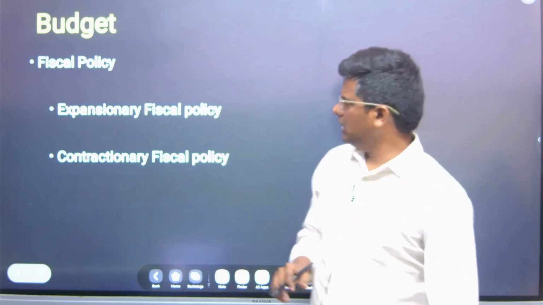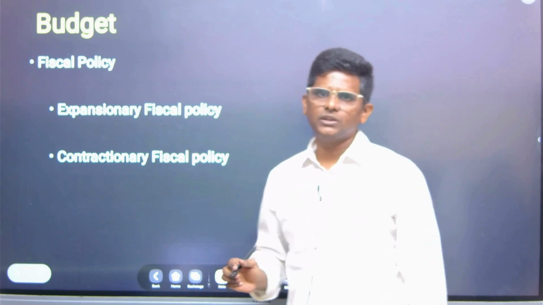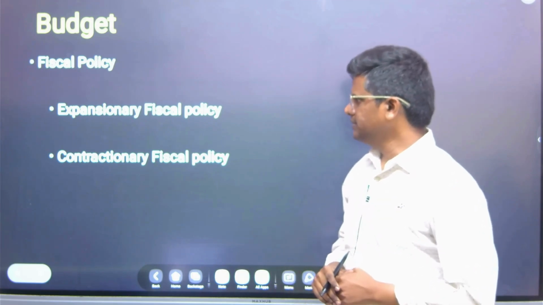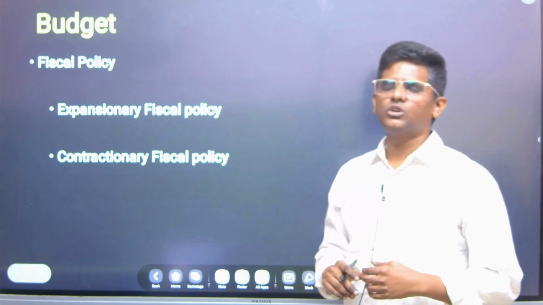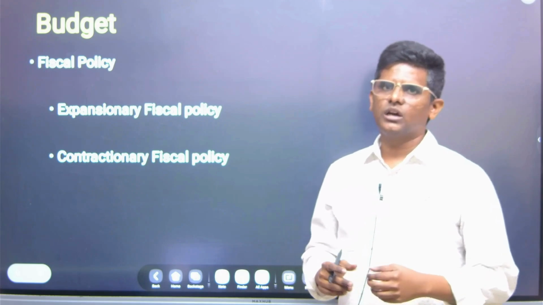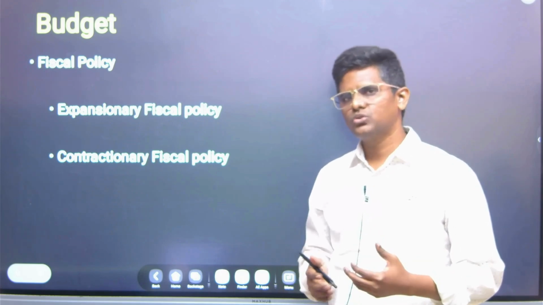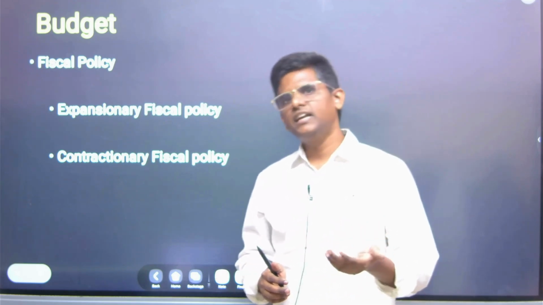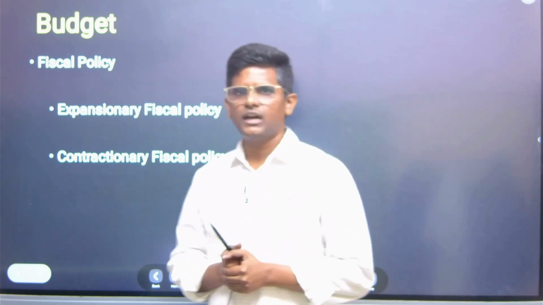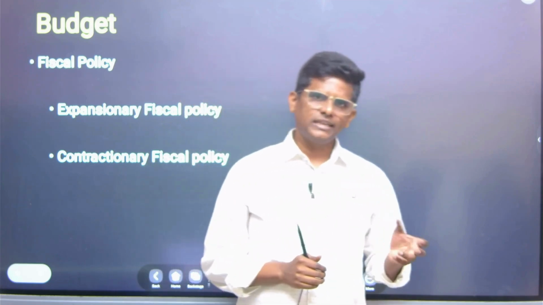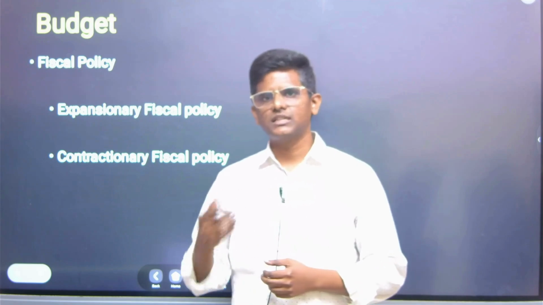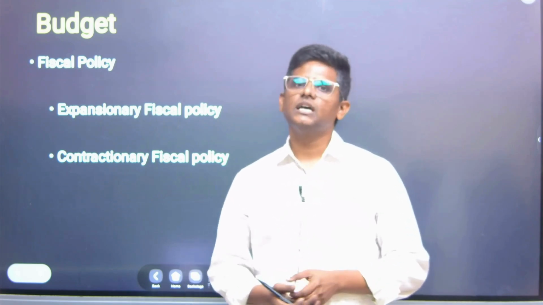So you have expansionary fiscal policy. In expansionary fiscal policy, basically, government wants to spend more. Suppose recession is there, like the Great Depression in 1929 in America, and Keynes advocated that government has to spend more, say in construction of roads or bridges or buildings.